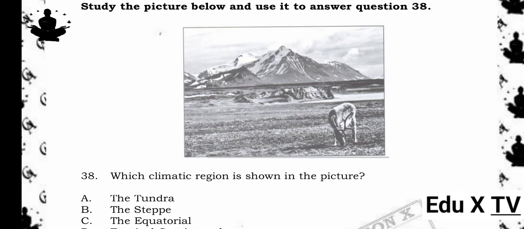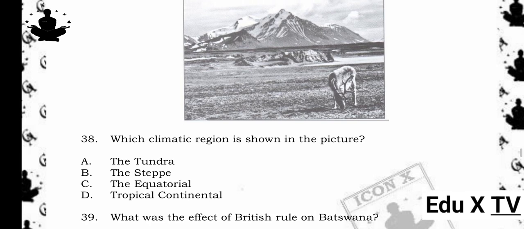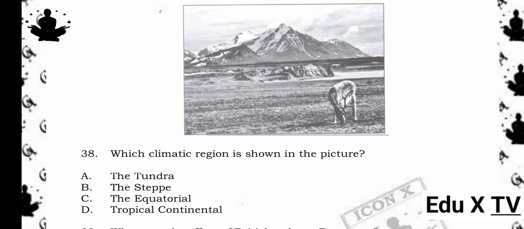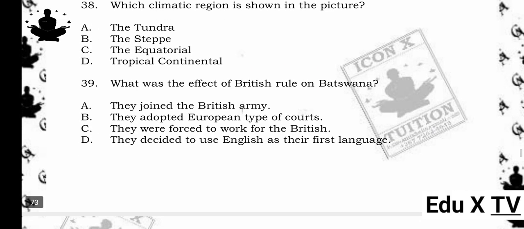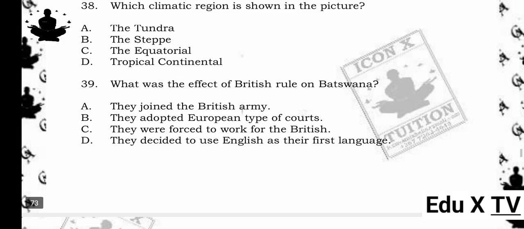Study the picture below and use it to answer question 38. 38. Which climatic region is shown in the picture? A. The tundra. B. The steppe. C. The equatorial. D. Tropical continental. The answer is B. The steppe. Reason being, the image shows a dry, grassland area with sparse vegetation, typical of steppe climate. This region gets low rainfall and supports short grasses, making it suitable for grazing.